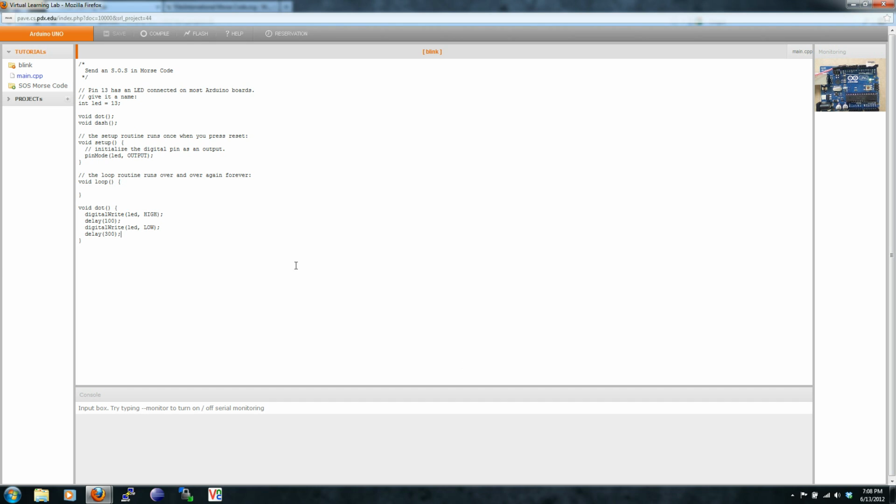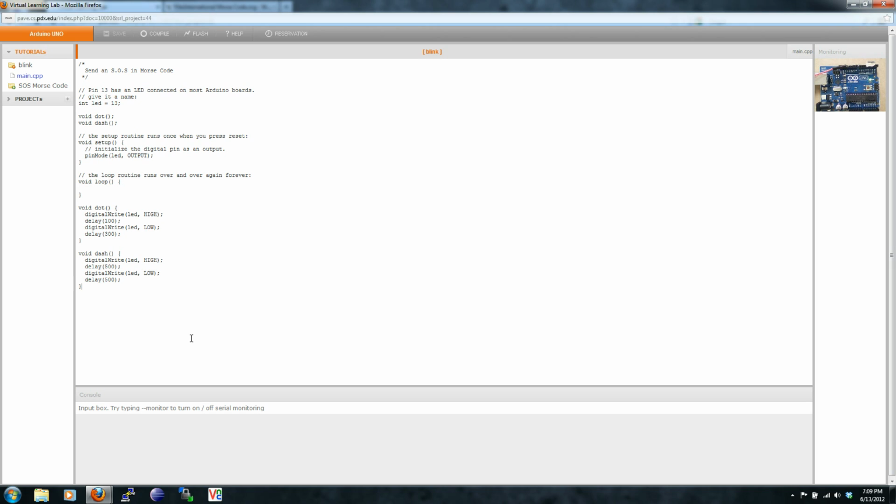Now let's write the dash function. The dash function has delays that are 500 milliseconds each.